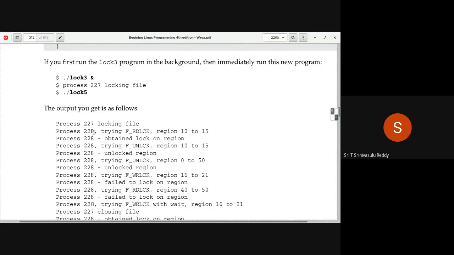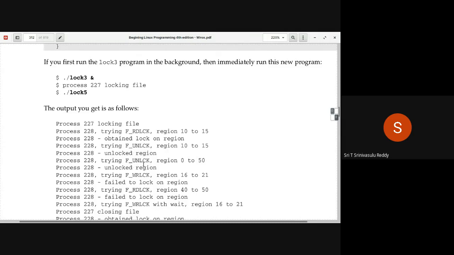So lock 5 program now, as you can see, is trying to offer a read lock from region 10 to 15. Read lock is possible, definitely. So 228 is saying obtain the lock on the region. Again 228 trying unlock from 10 to 15. Because the same fellow has applied the read lock, you are unlocking that. Unlocking also is possible.